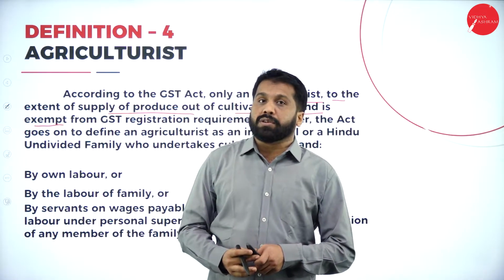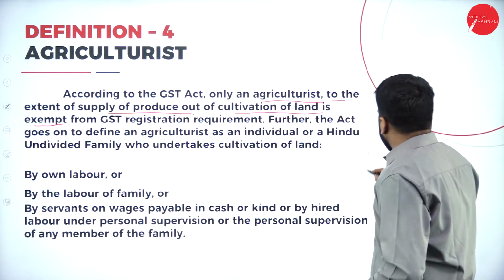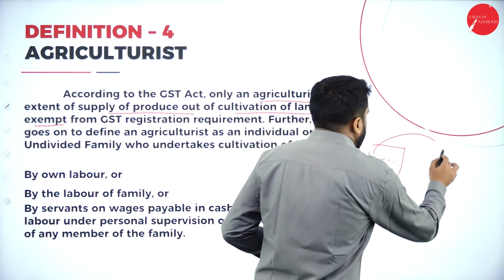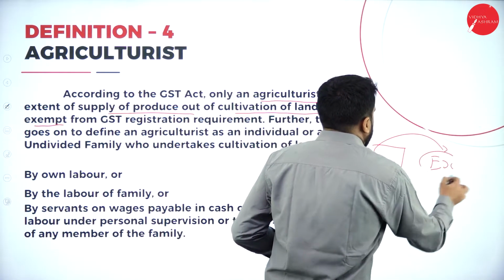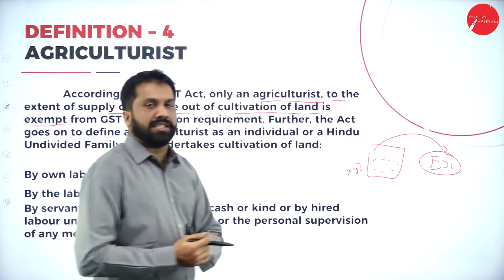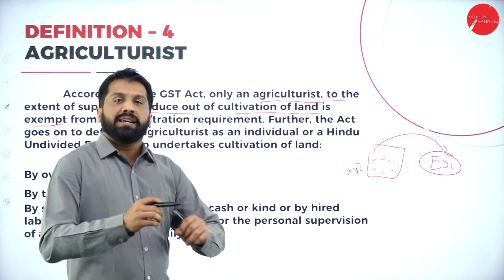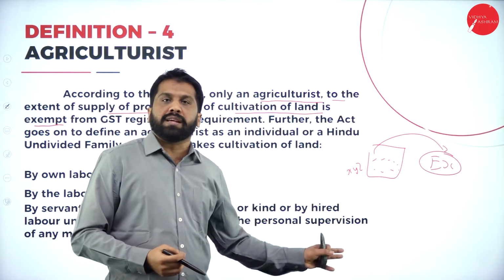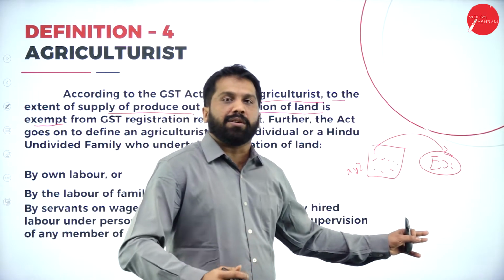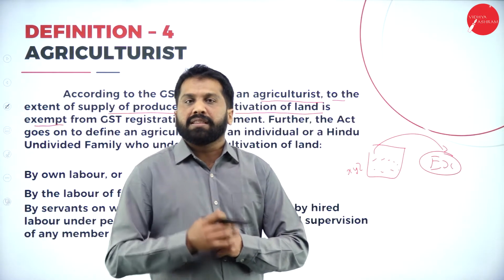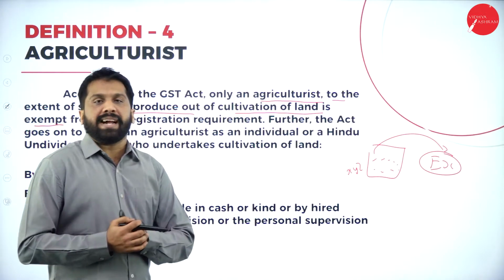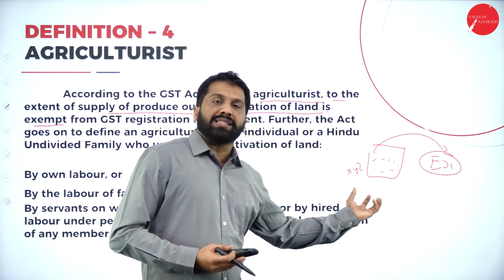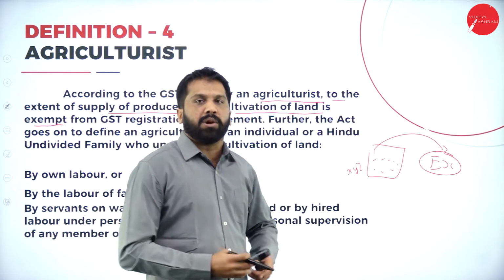Remember, whatever goods, like you have a land, some place, and whatever crops you have grown, that is exempted. Once you have grown it and it is transferred to the seller, and later he has done some processing, like milk converted to butter or milk converted to paneer, these things will not come under exemption. These things will have to pay tax. Only your raw food we call exempted. Once it is converted to something else, it is not exempted.